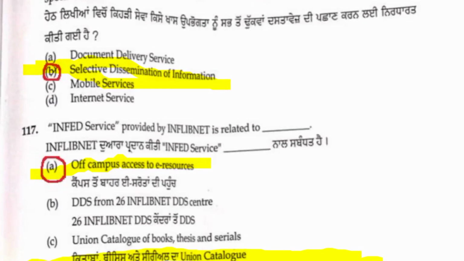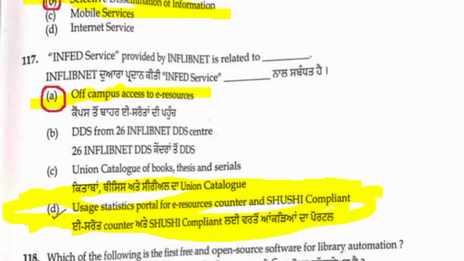Next, 117. The INFED service provided by INFLIBNET, Information and Library Network, is related to what? Out of four options, two options are highlighted in this question, but the right answer is D, friends. I checked through Google. So D is the right answer, but somebody is telling A is also related. This is a tentative answer key, I explained so many times. So we will wait for the final answer key.